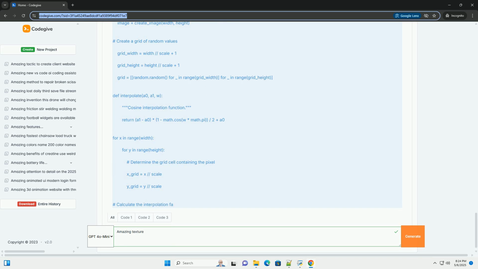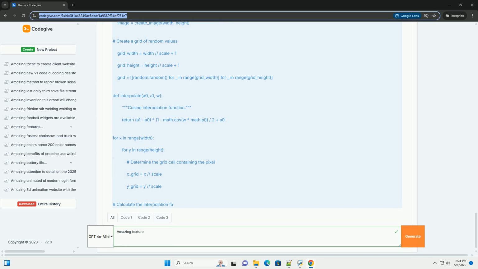2. Interpolation. For each pixel in the image, we determine which cell of the grid it falls into. We then use the random values at the four corners of that cell to interpolate the color value for the pixel. Cosine interpolation is used to provide smoother transitions between the random values.